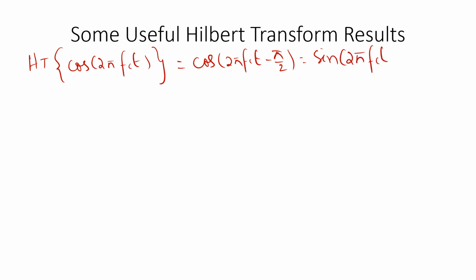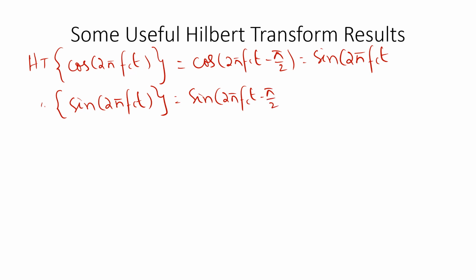And similarly, the Hilbert transform of sine 2 pi fct will be equal to sine of 2 pi fct minus pi by 2. This will be equal to minus cos 2 pi fct.